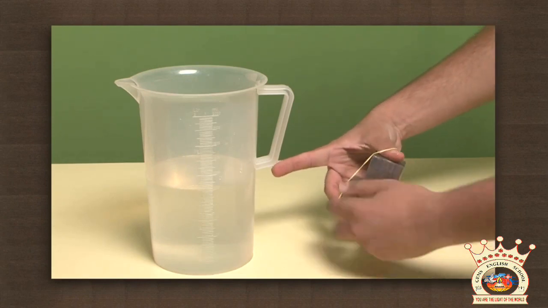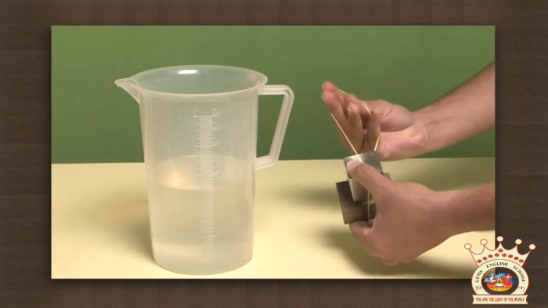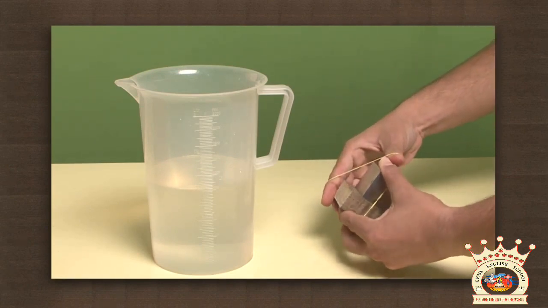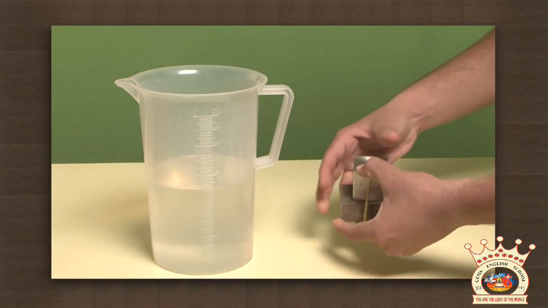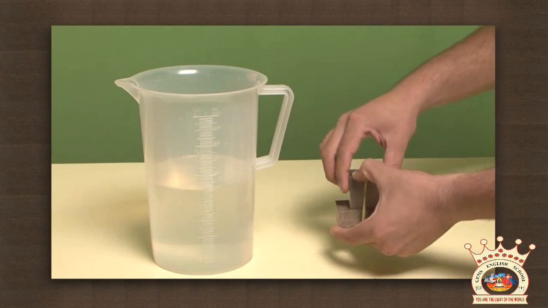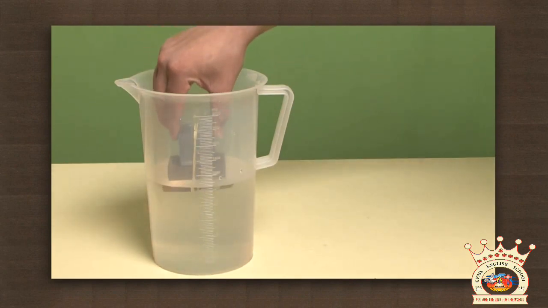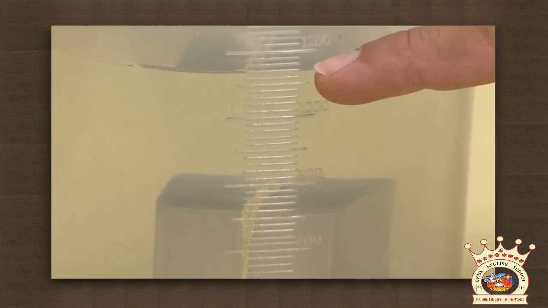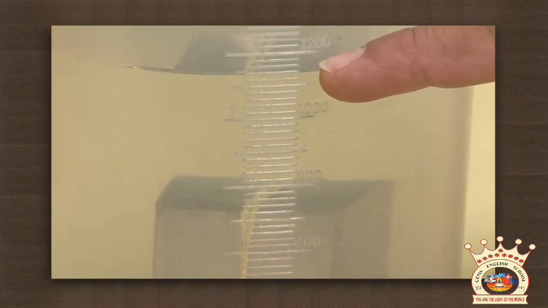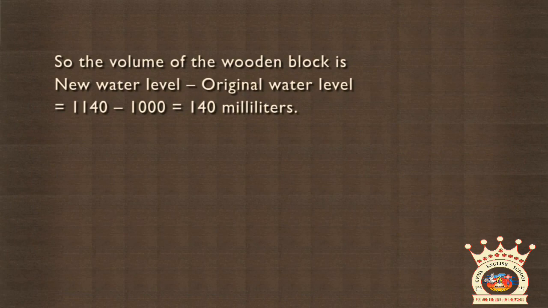Here we need to find the volume of the wooden block, so we need to attach both together. After attaching that and slowly immersing it into the water, note down the water rise level, that is 1140 ml.